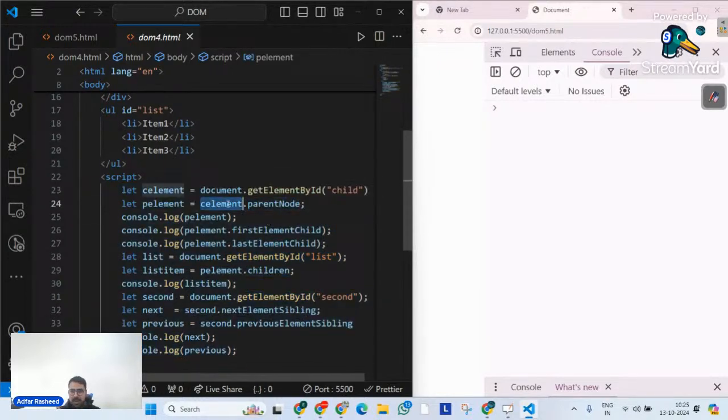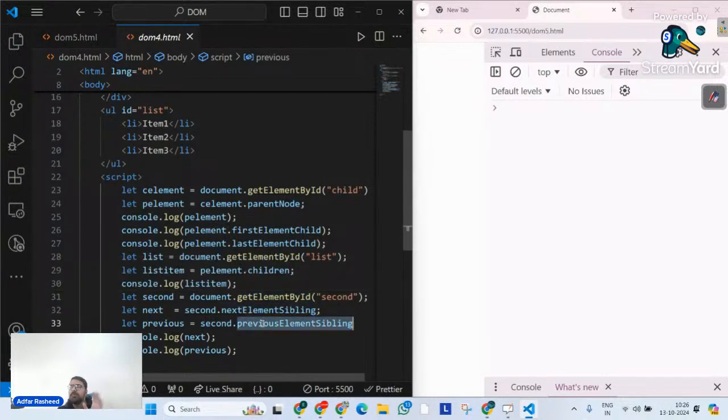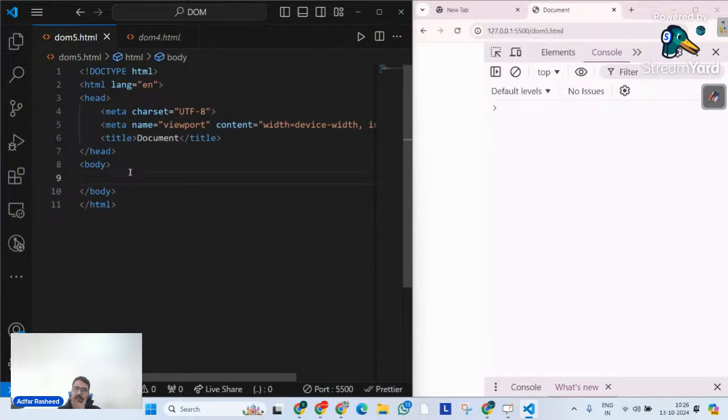parentNode on an element will give its parent node. That's the first method. firstElementChild will return the first element of the parent element. We understood that. lastElementChild will return the last element of the parent element. We understood that. children inside parent elements will return all the children, but as an HTML collection. We understood that. In a similar way, nextElementSibling will return the next element, and previousElementSibling will return the previous element. I think that's already understood, but I will definitely share small definitions of all these methods in the WhatsApp group later on.